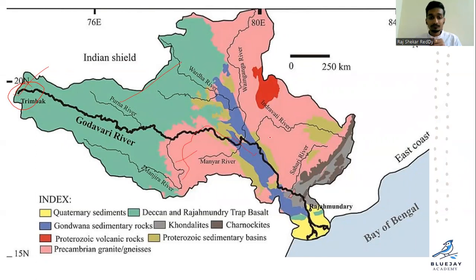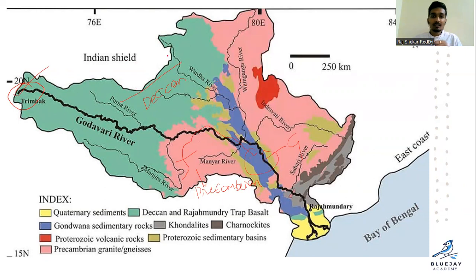And followed by this, you can see purple, that is Gondwana sediments. They are in the Gondwana sediments, see. This color is Gondwana. So this is the Deccan, and this is the Precambrian granite, right? And these are pink here also, right? You can see the blue or light blue color, it is Gondwana sediment rocks. Clear? So just go through it, right?